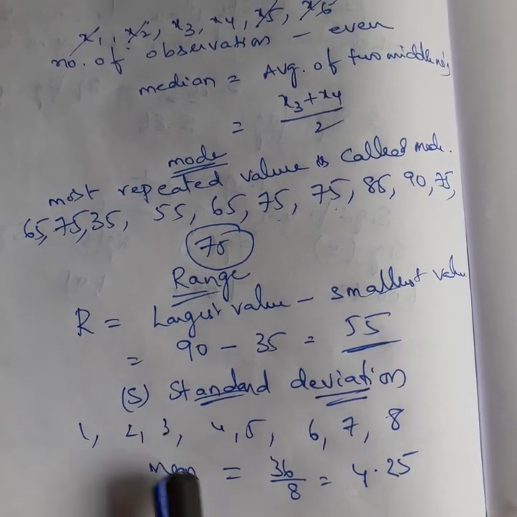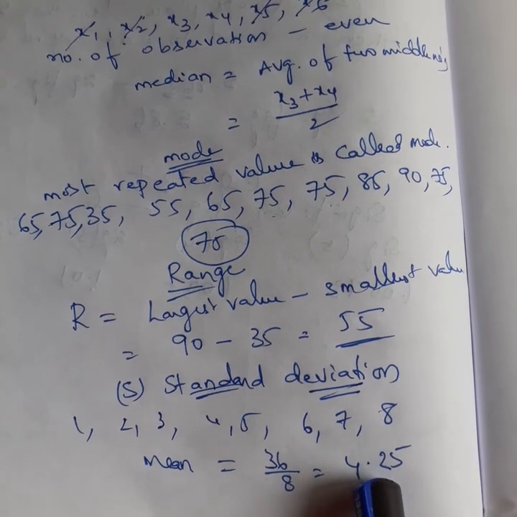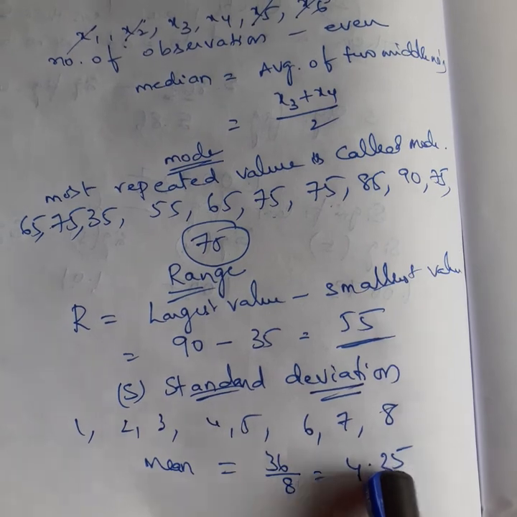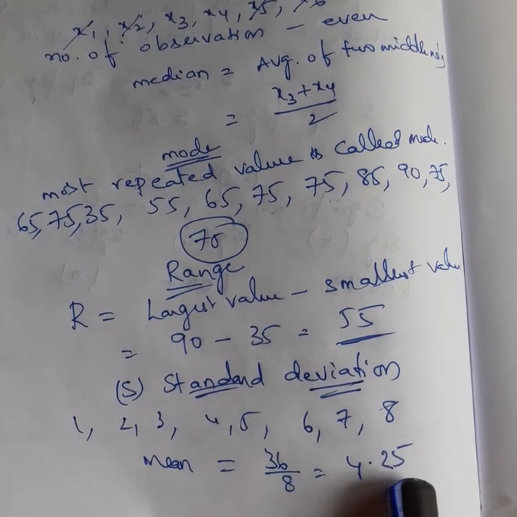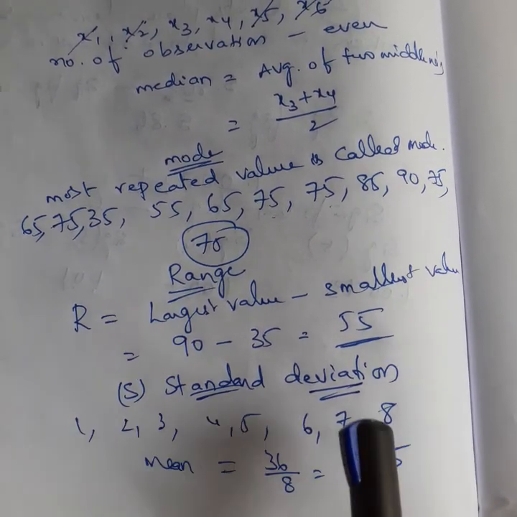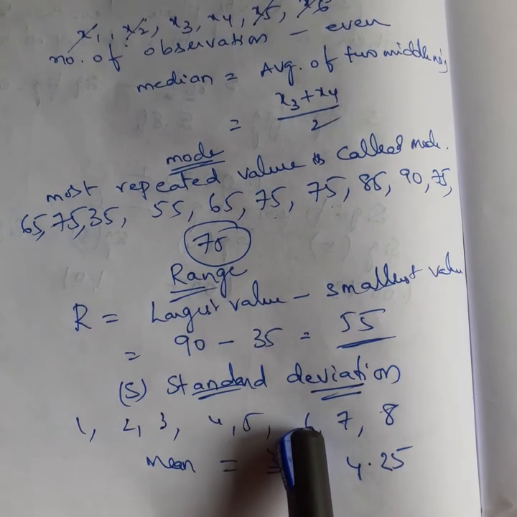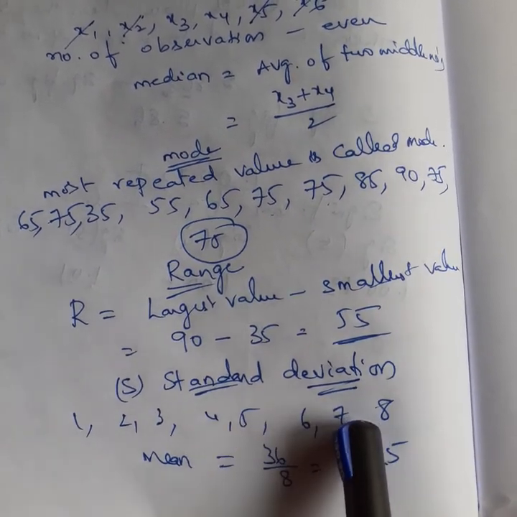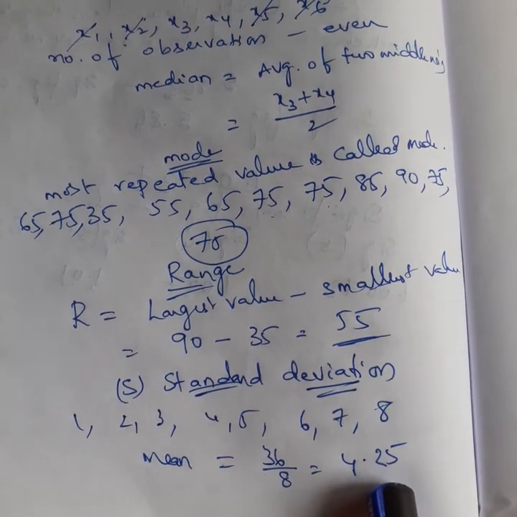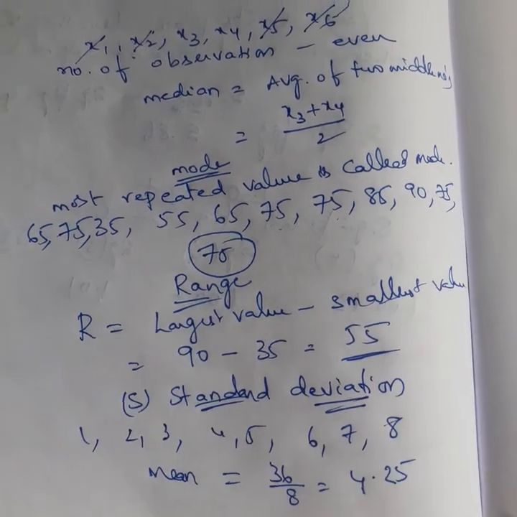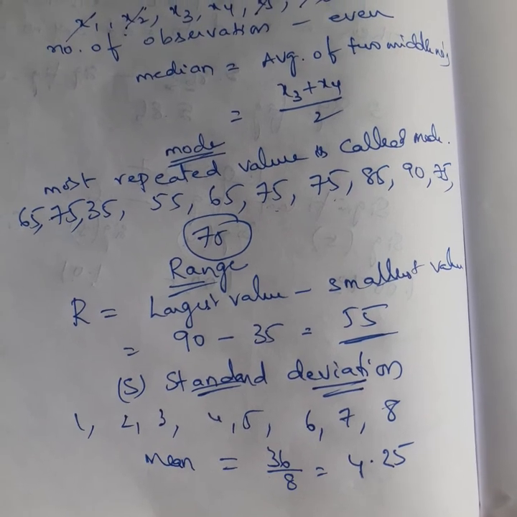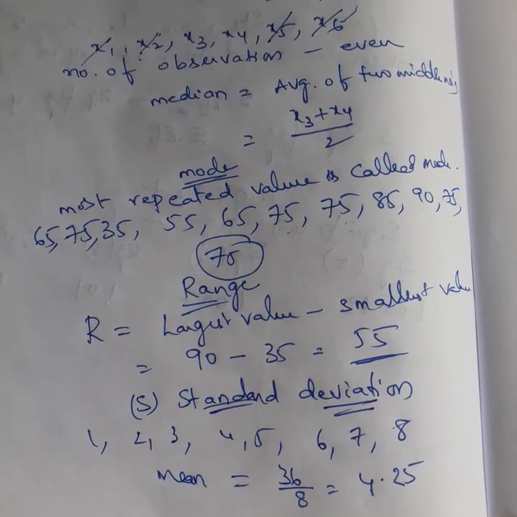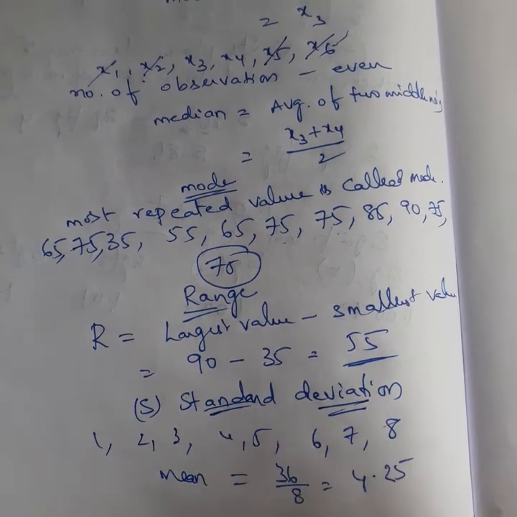How much does it deviate? 3.25, it is deviating. How far is this second observation deviating from the mean? How far is this third observation deviating from the mean? Similarly, how far is this observation deviating from the mean? 2.25. First you need to check how much all the observations are deviating from the mean.